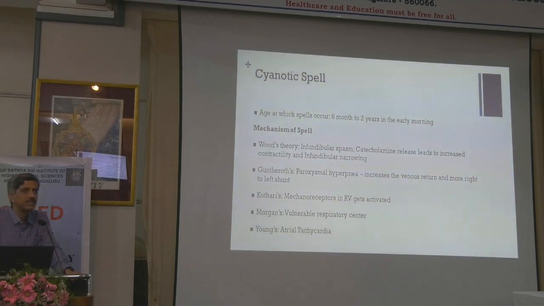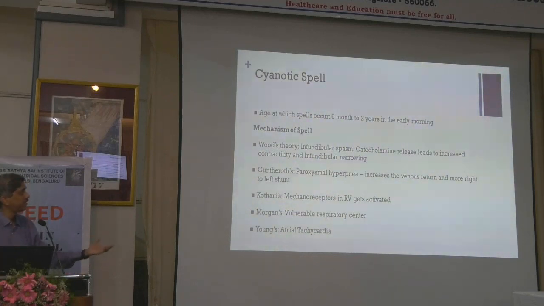Moving on to cyanotic spells, it is the age at which the spell occurs. It's very, very peculiar. We don't understand that also. Generally, the age for spells is roughly around 3 months to around 2 to 3 years. After that, the spells disappear generally. Maybe the patients with severe spells actually disappear. Either they get surgery or they die, or there is some other mechanism at play.